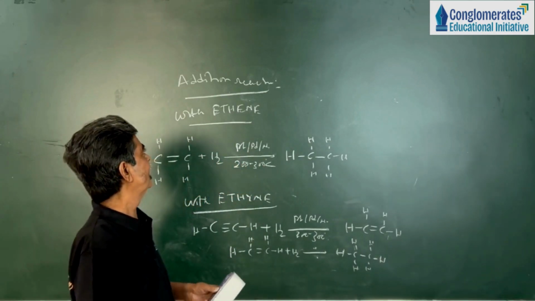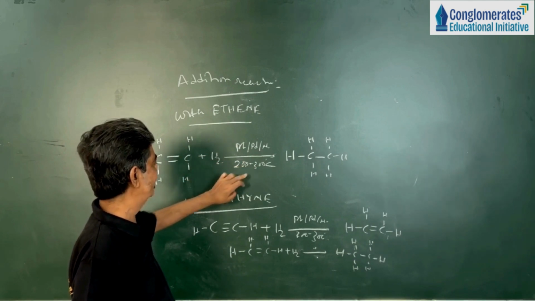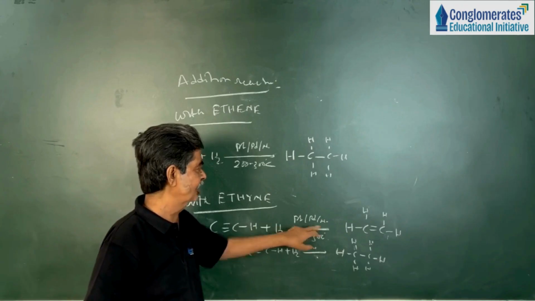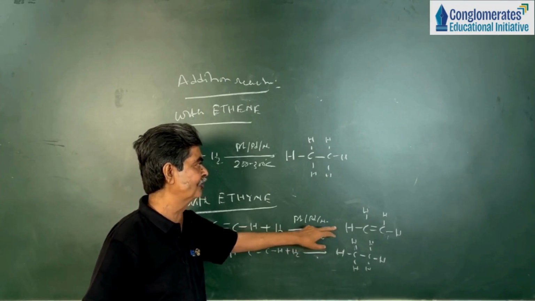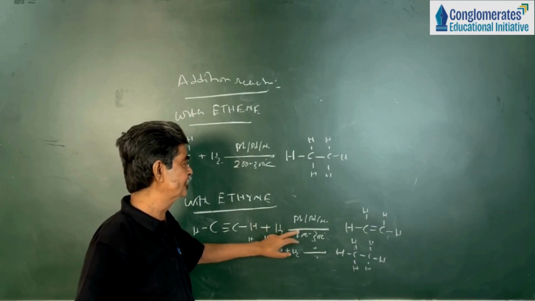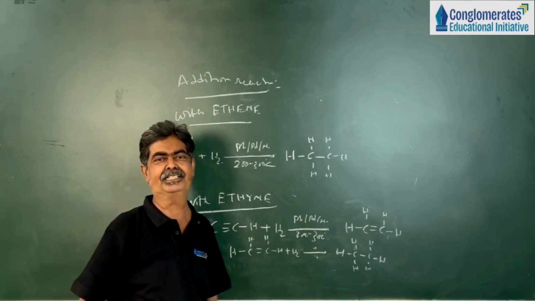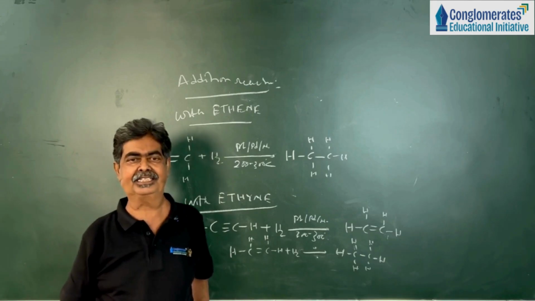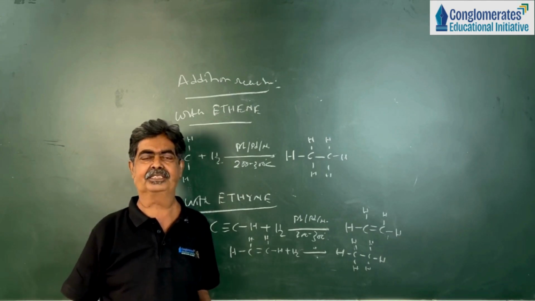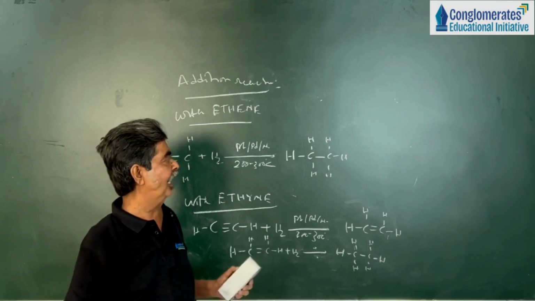Okay, the conclusion is the addition reaction of hydrogen combines with the alkene, that is ethene, to form ethane. It also combines with ethyne. In the first reaction the triple bond will be broken to a double bond, and finally the double bond will be broken to a single bond. So ethyne is reduced to ethene and ethene is reduced to ethane. This is called addition reaction with hydrogen. Addition of hydrogen with ethene and ethyne. Okay, those are the properties of hydrogen gas.